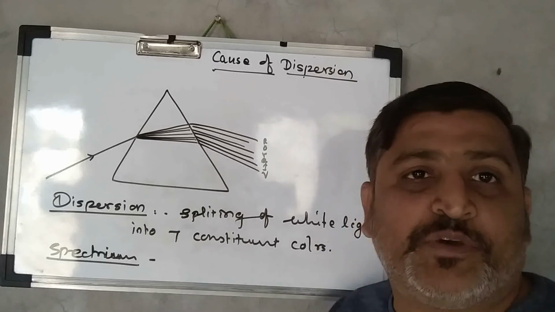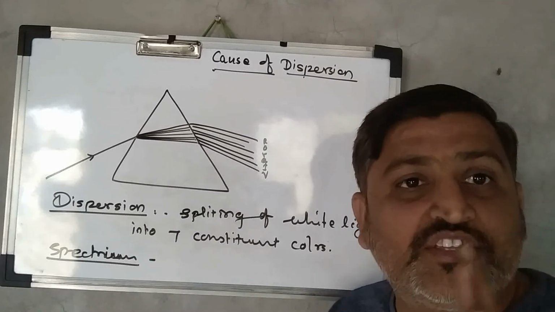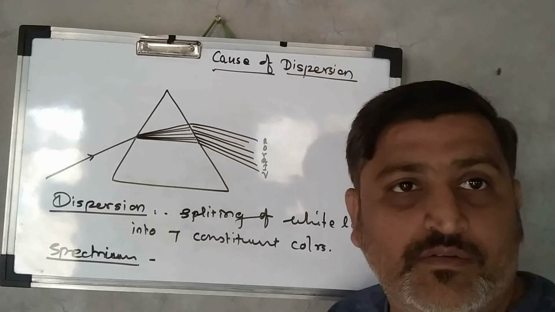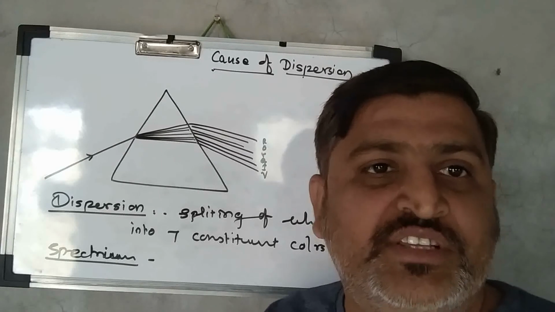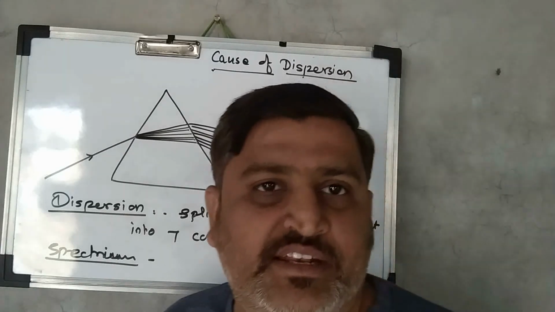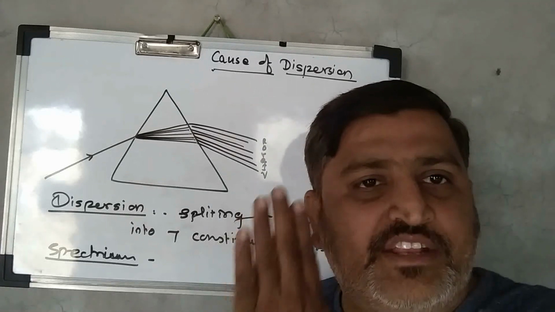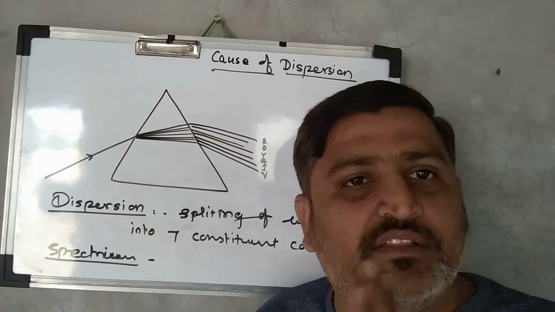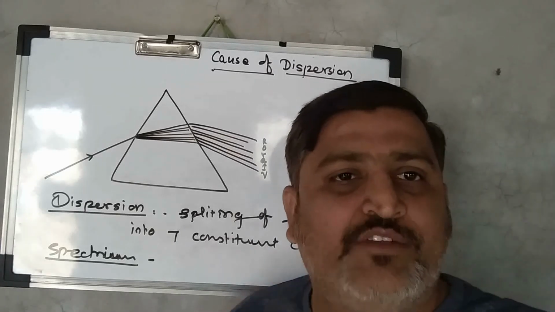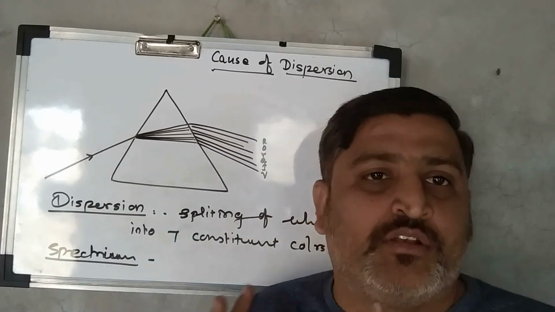This dispersion of white light is only due to the change in speed of color. So if the question is asked, what is the cause of dispersion of light, you can write the answer: as the color of the light changes, the wavelength also changes, and due to the change in wavelength or speed of the light while passing from one medium to another medium, dispersion occurs.